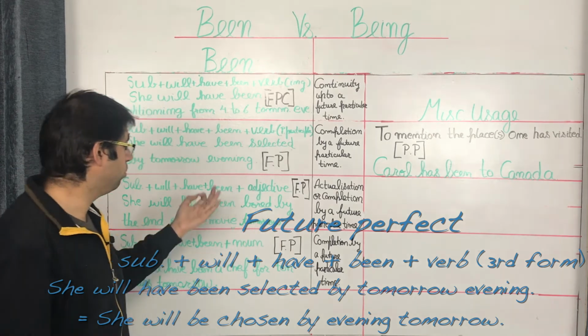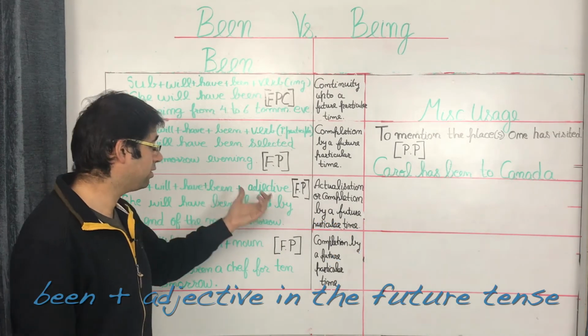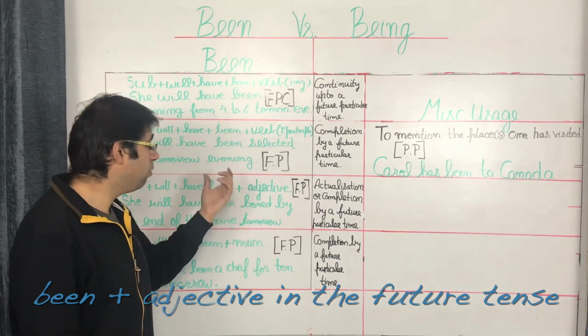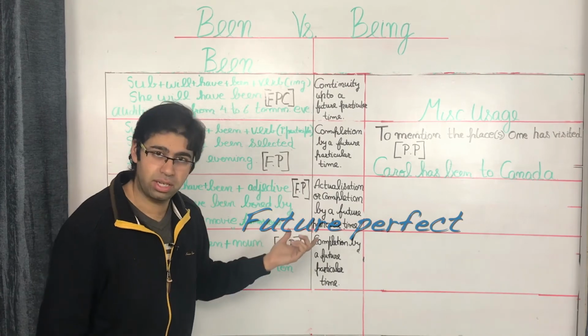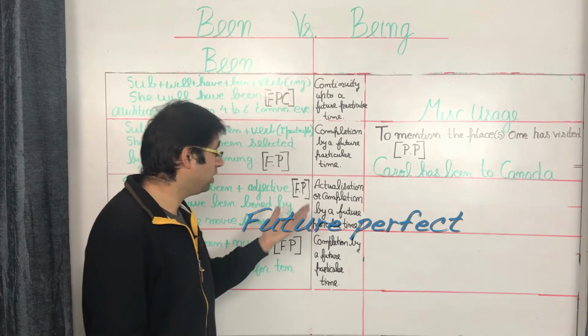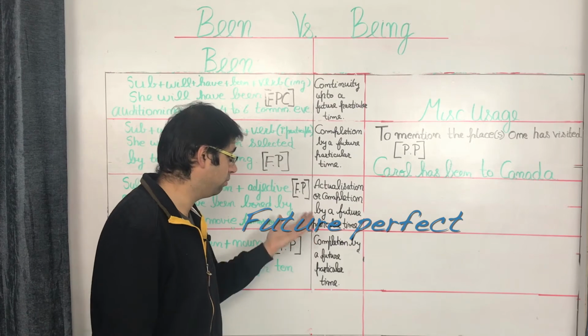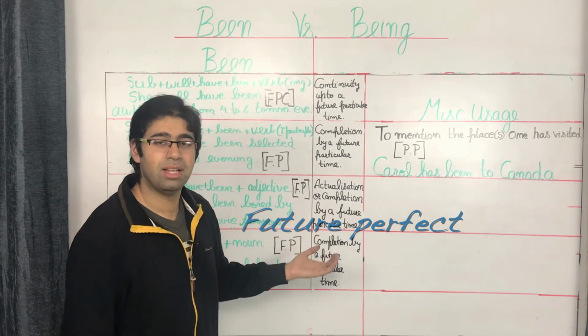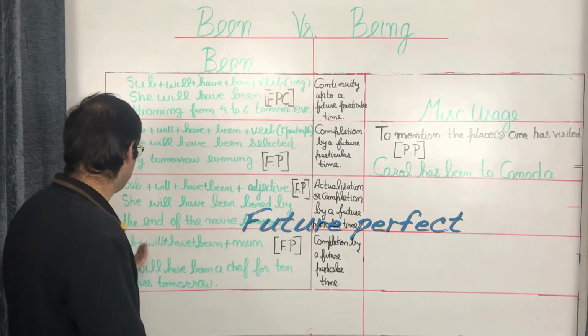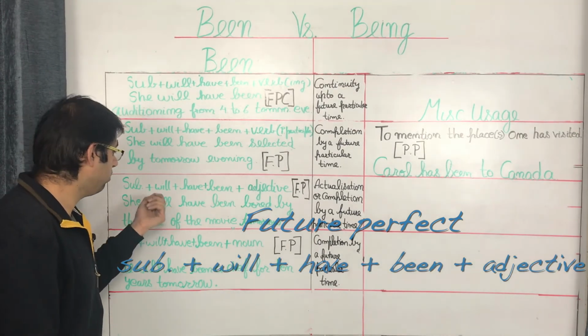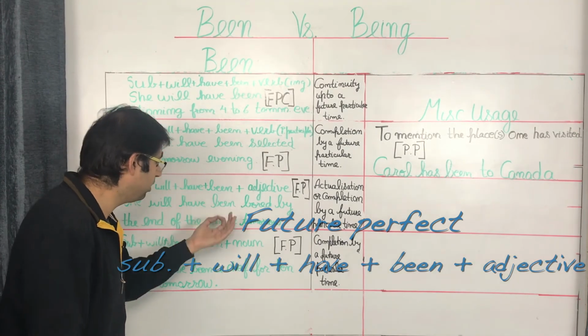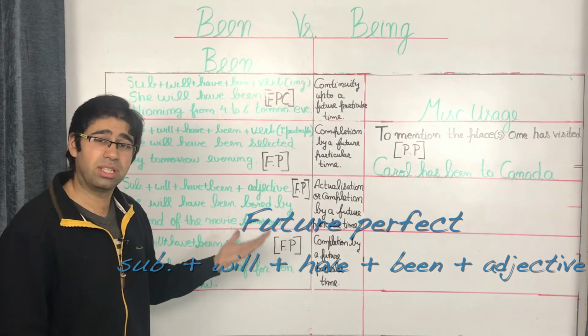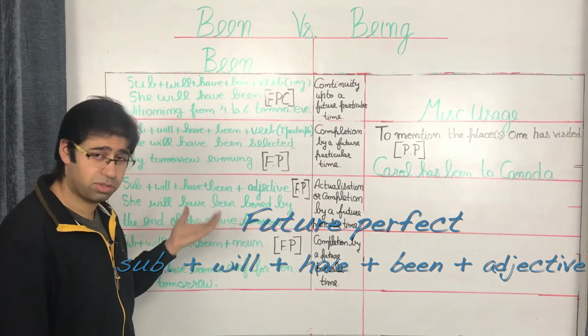Now once again we move on to been with the adjective in the future tense this time, which works in the future perfect once again, and the usage is to show the actualization or completion by a future particular time. Let's have a look at the sentence structure, which looks like subject plus will followed by have followed by been plus the adjective. Let's have a look at the sentence being generated based on that structure.